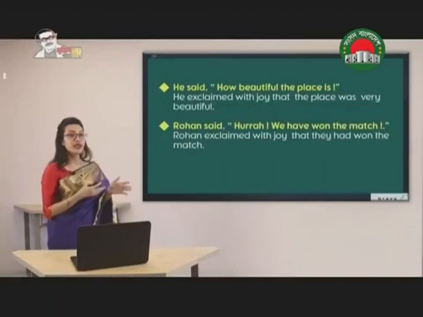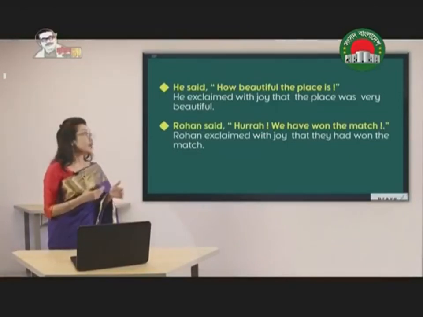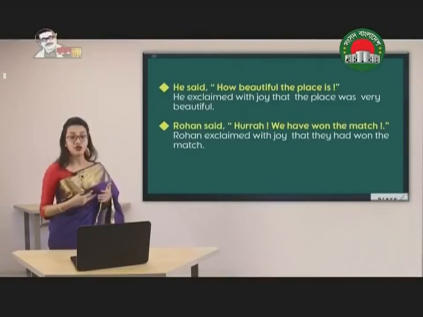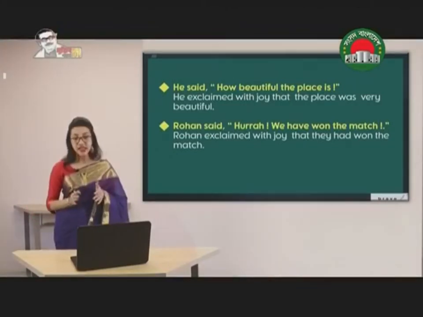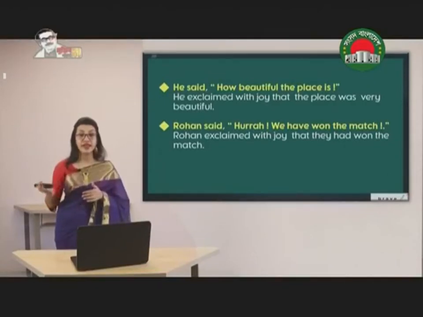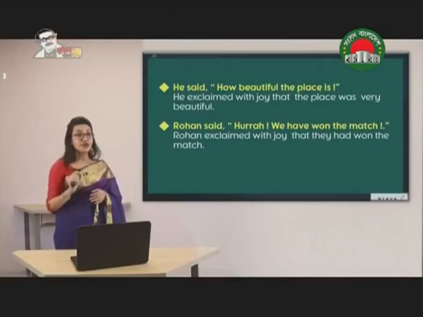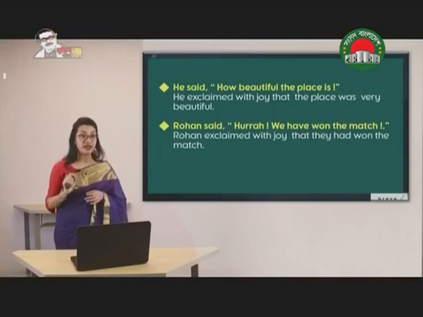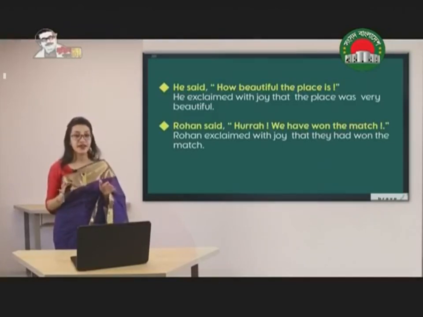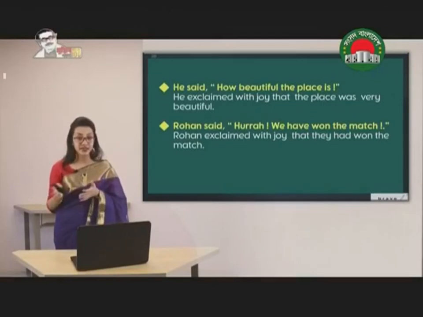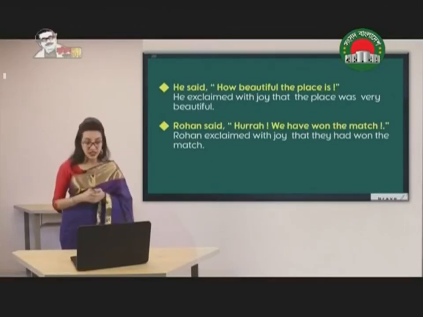Now here are some examples of how direct speech has been changed into indirect in case of exclamatory sentences. For example, the first one: He said, how beautiful the place is! The exclamation mark has been given at the end of the sentence, so it's very easy to identify that it is an exclamatory sentence. Now how have we changed it?